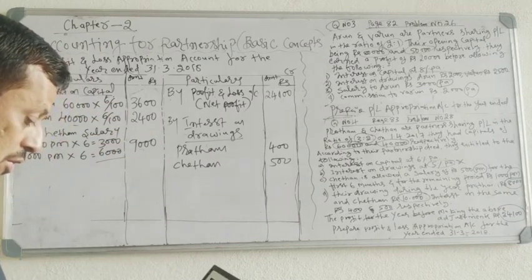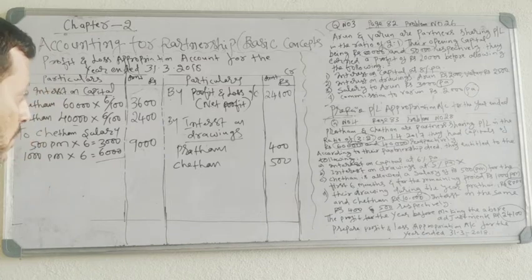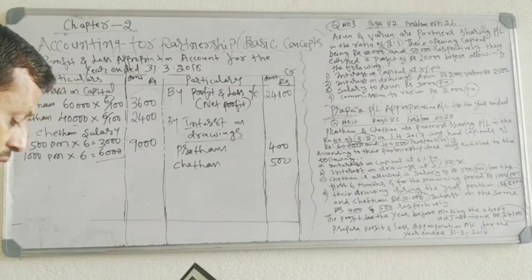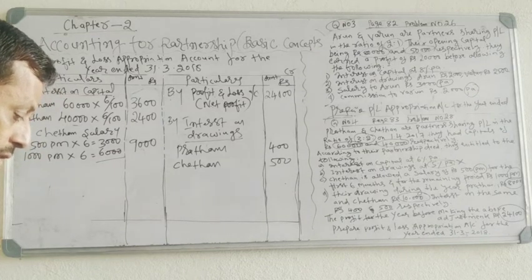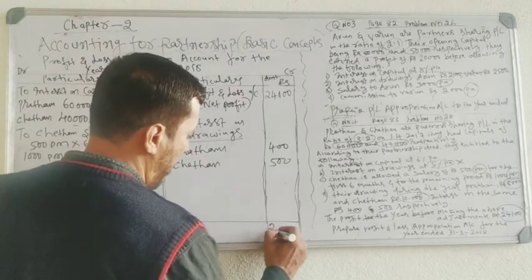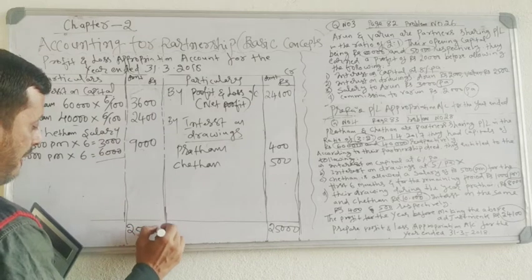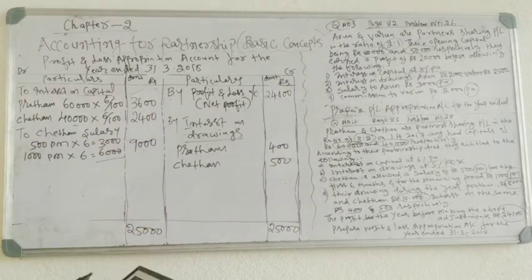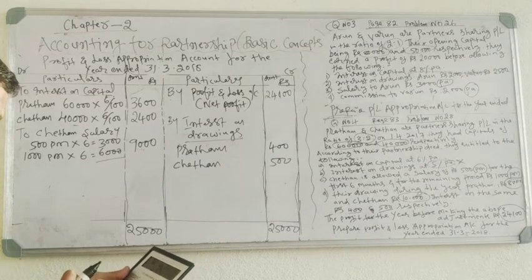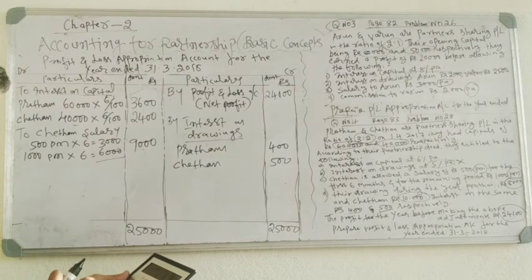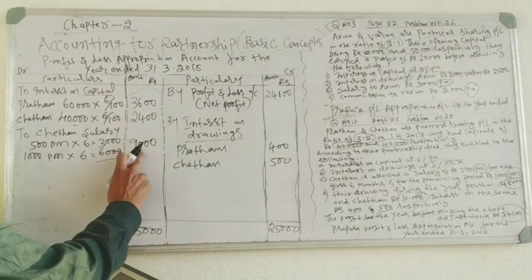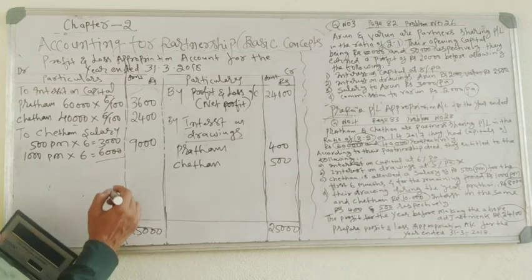Credit side you have 24,100 plus 400 plus 500. Total 25,000. Same total right here, 25,000. 25,000 minus interest on capital 3,600 minus 2,400 minus 9,000 is salary. So the remaining profit is 10,000.